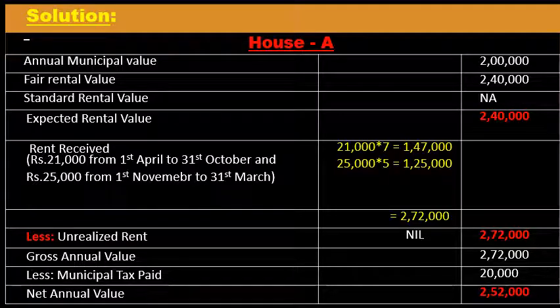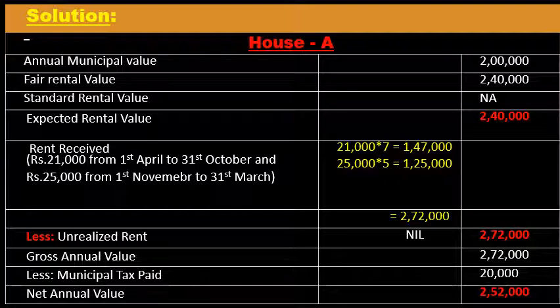So let me begin with house A. House A is a let out property, which I have explained in the problem itself. Both house A as well as house B were let out properties. The structure for the calculation of net annual value for a let out property involves municipal value, fair rent and standard rent.